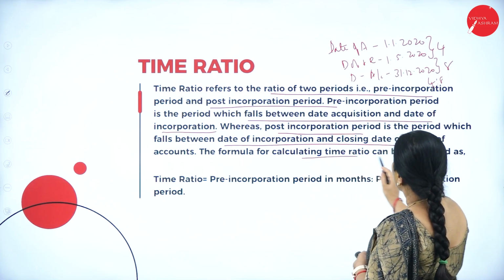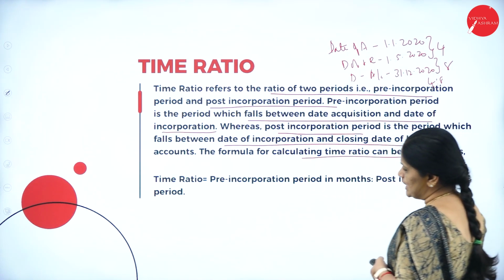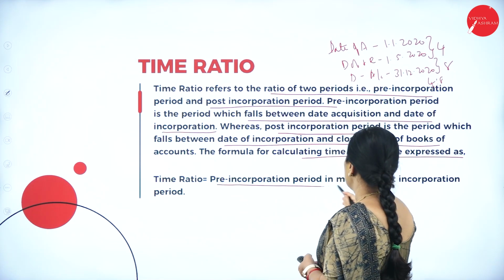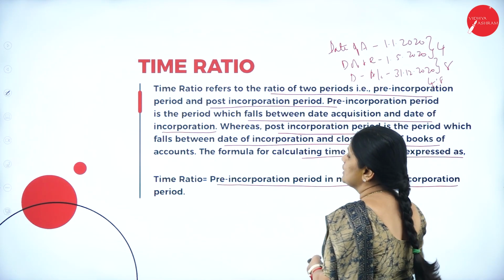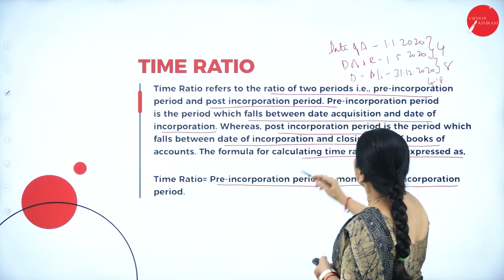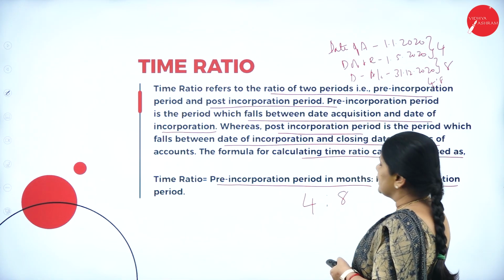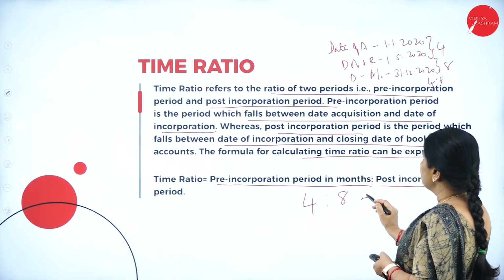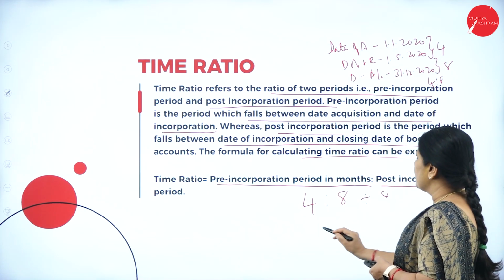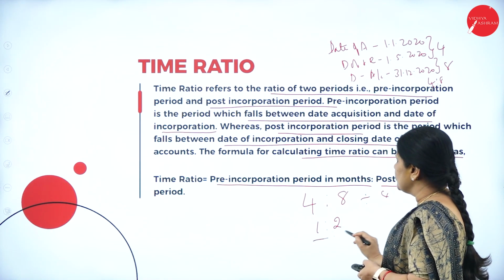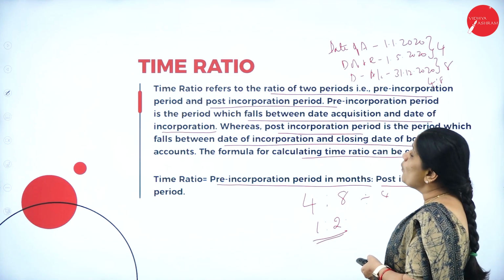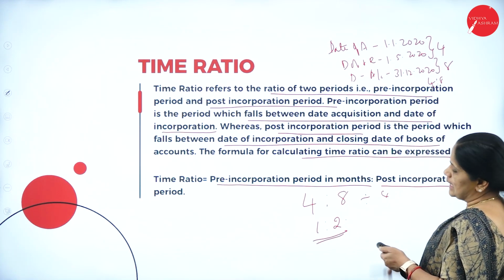The formula for calculating time ratio can be expressed as pre-incorporation period in months to post-incorporation period in months. The pre-incorporation period is 4 months, the post-incorporation period is 8 months. When we simplify by dividing by 4, I get 1:2. So, the time ratio is 1:2 in this case.